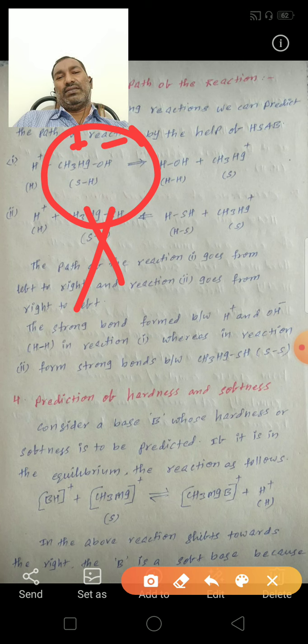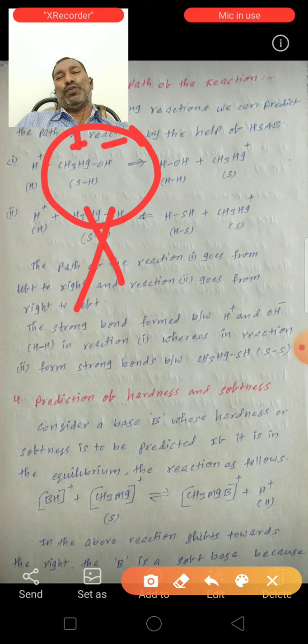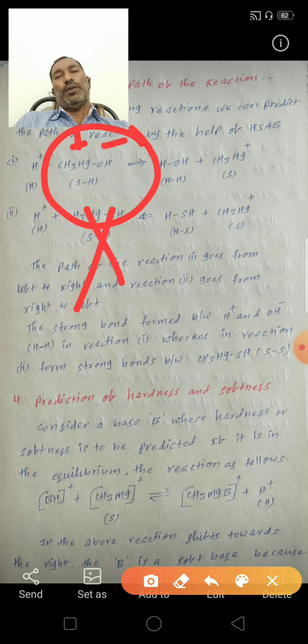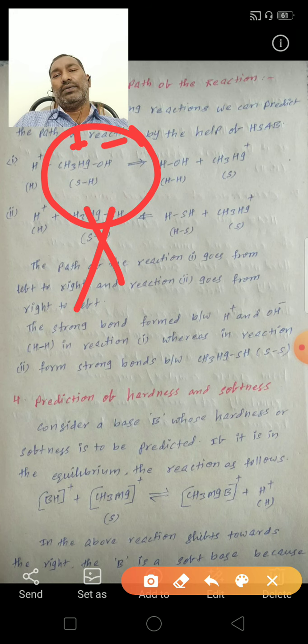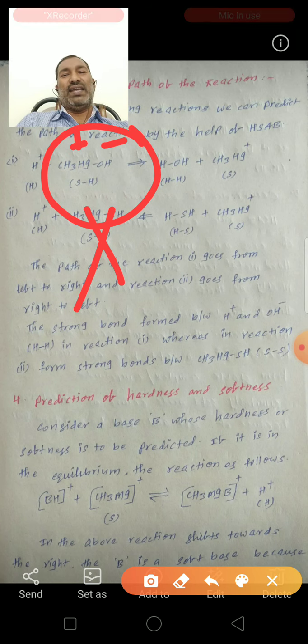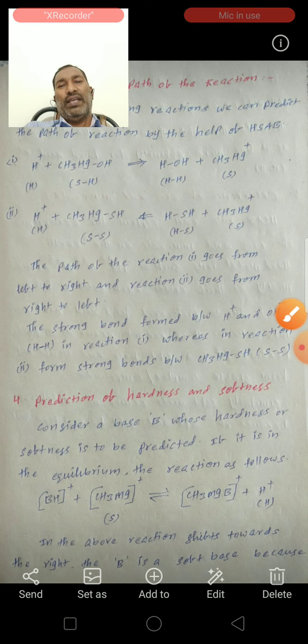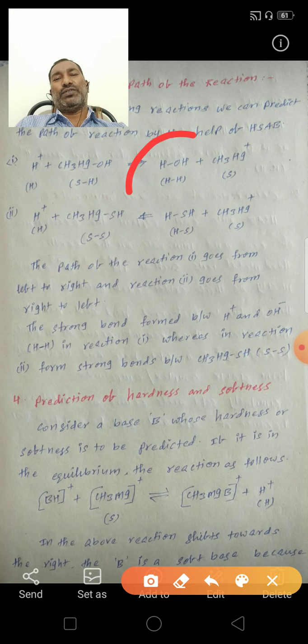Here OH- is a hard base, so the OH- hard base can easily react with the hard acid H+ to form stable HOH.